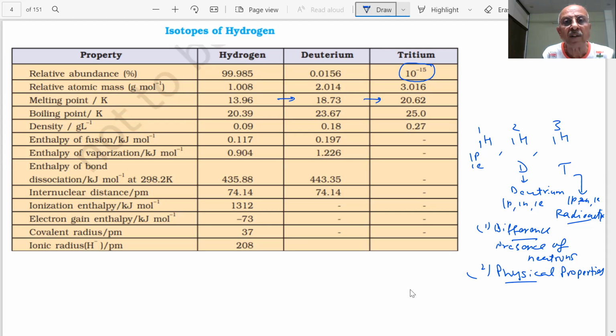Melting point in Kelvin: 13.96, 18. So as they become heavier, the melting point is increasing. Why is the melting point increasing? Because as the number of particles increases, the mass is increasing. Student, what is happening? Van der Waals force is increasing. So melting point and boiling point, which you also see in Kelvin, 20.39, 23, 25, are increasing with increase in mass.